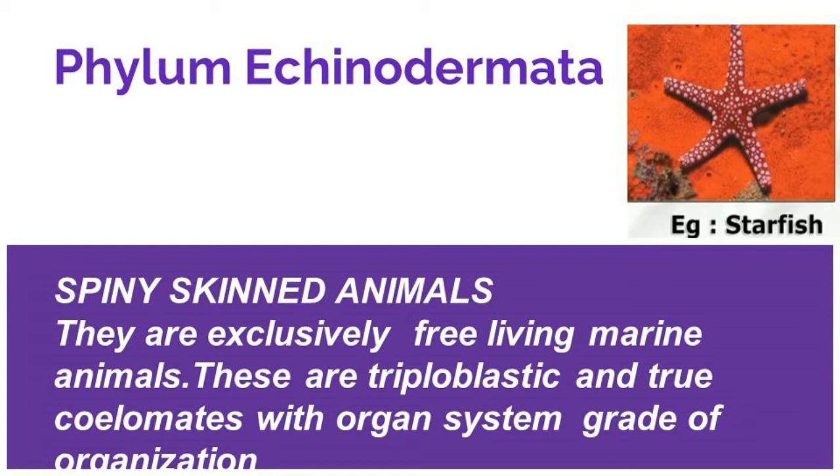Adult animals are radially symmetrical, but the larva remains bilaterally symmetrical. A few features are the presence of a fluid-filled water vascular system. Locomotion is effected by tube feet. The body wall is covered with spines. Some of the examples are starfish and sea urchin.